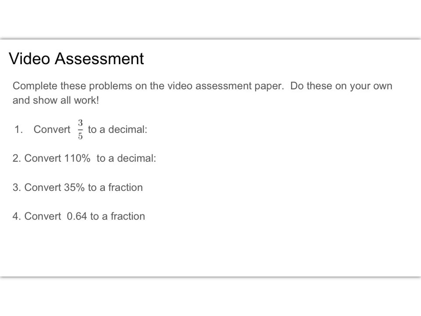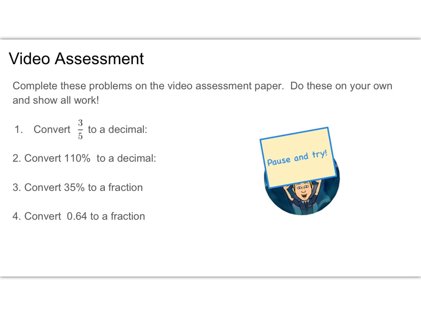And you can come back to the video because I'll have some of the answers to those packets further along in the video. All right, so go ahead and pause and do the assessment. And when you're done with that, turn it in, and then go ahead and continue working on the practice problems. And there are also some challenge problems as well.